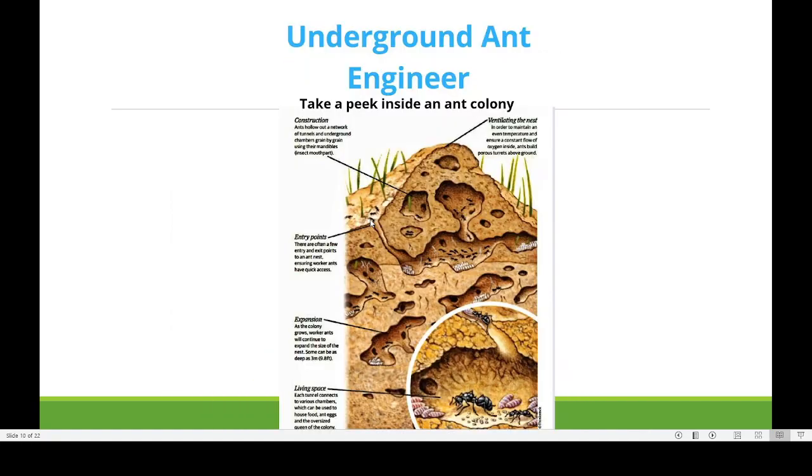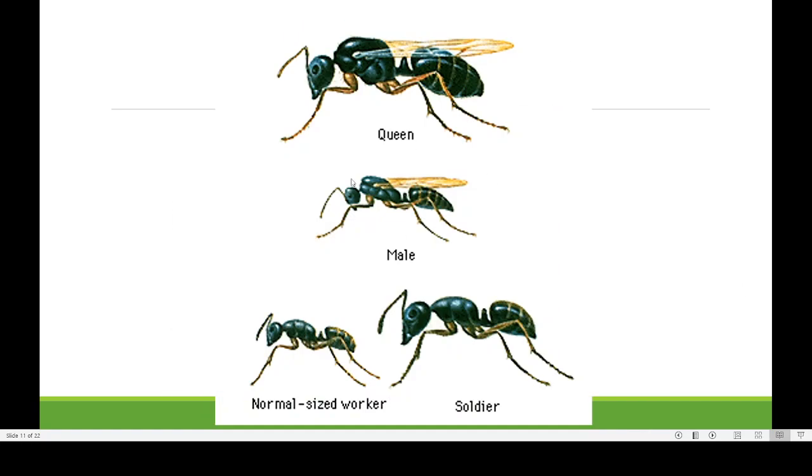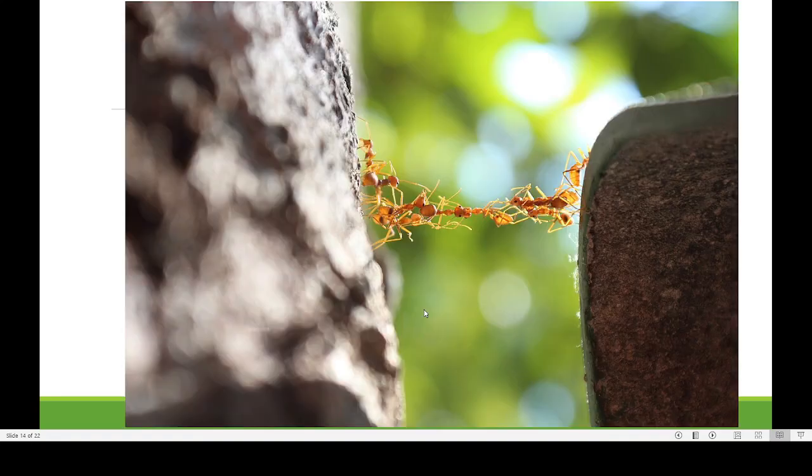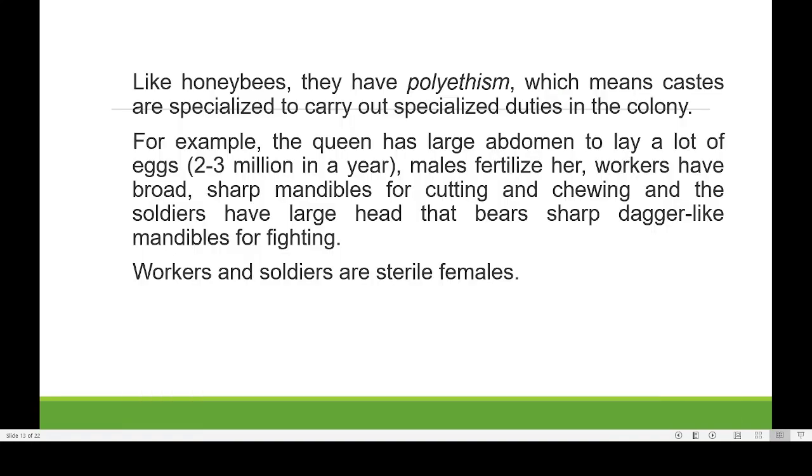this is the soldier, and compared with the worker, the head of a soldier will be larger, and they have a dagger, that is the meaning of dagger-like mandible for fighting. So this is how the morphology of the worker and soldiers is.